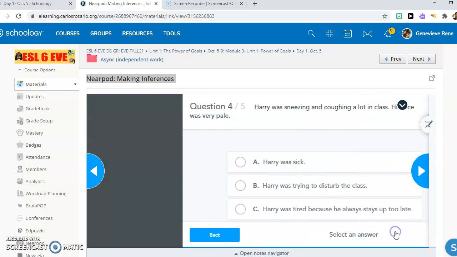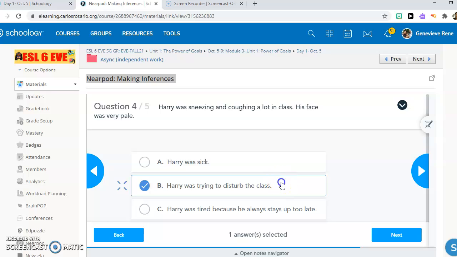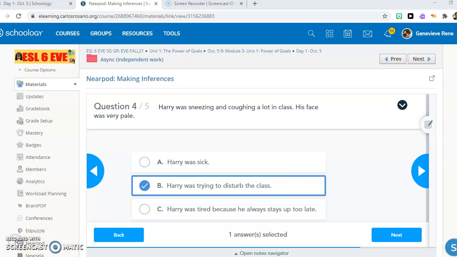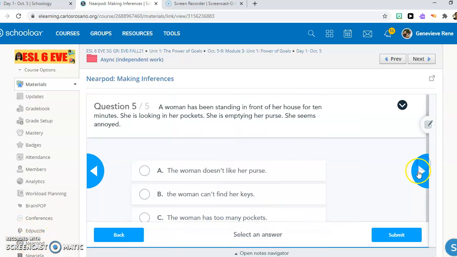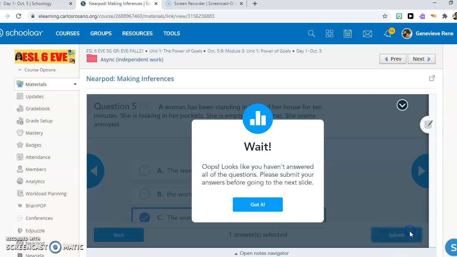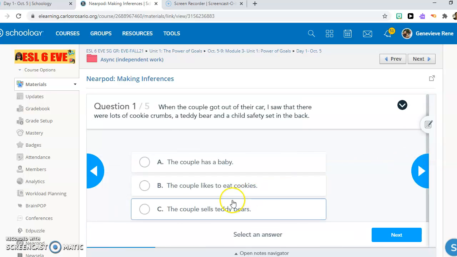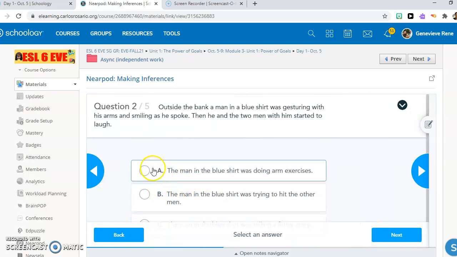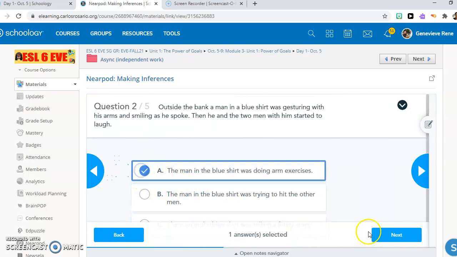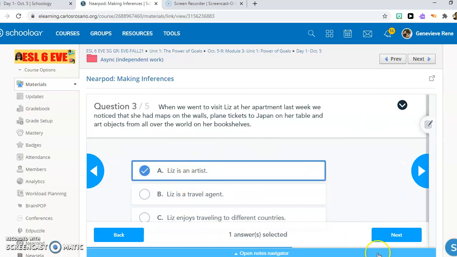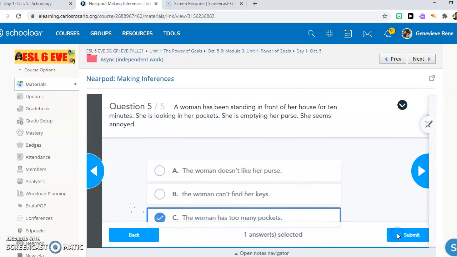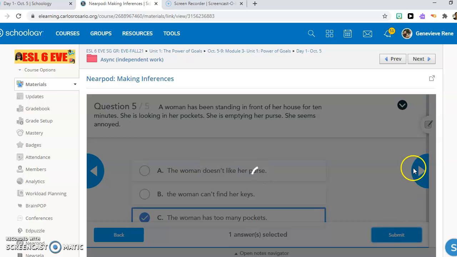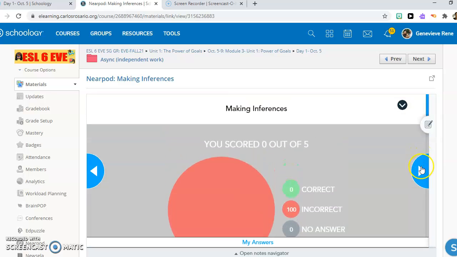Read the questions, and all of these are based on what you learned about inferences. Remember, you have to answer all of the questions in order to continue. There are 5 questions. When you're done, you submit, and then you'll see your grade.